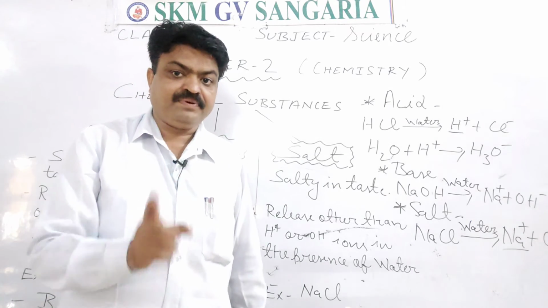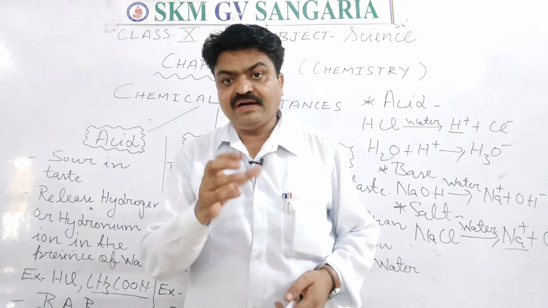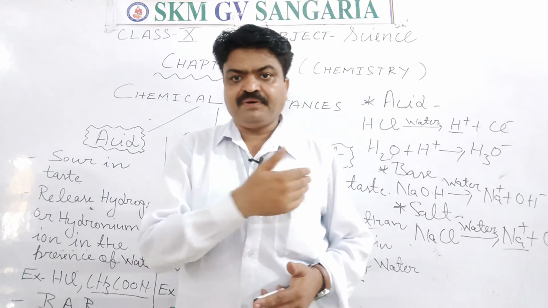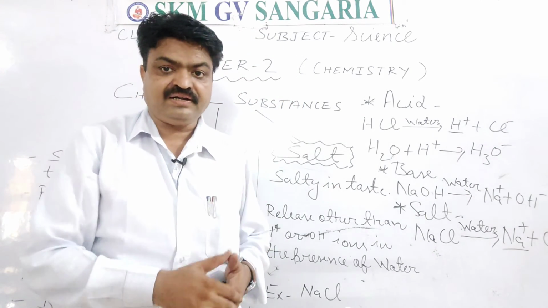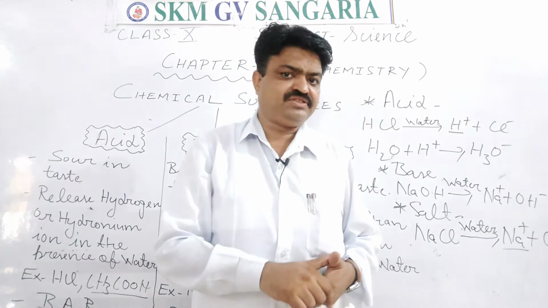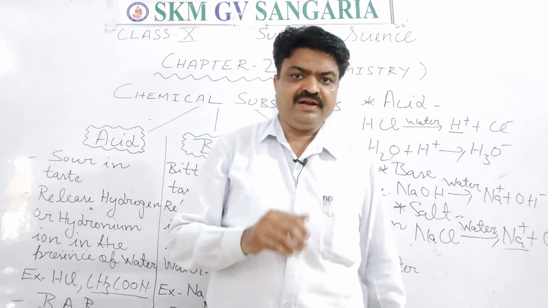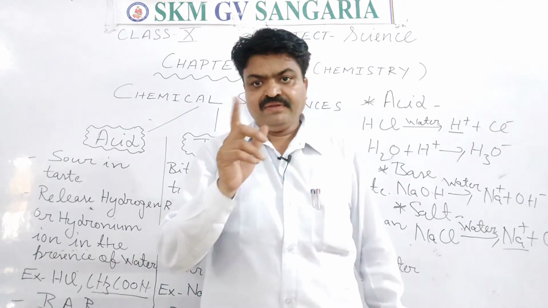Means litmus paper is obtained from the lichen plant, and it is a natural color indicator, because in the presence of an acid, base, or acidic or basic salt, it changes its color. Now how is the color changed? About this I want to tell you one trick, and with the help of that you can easily learn or memorize it.